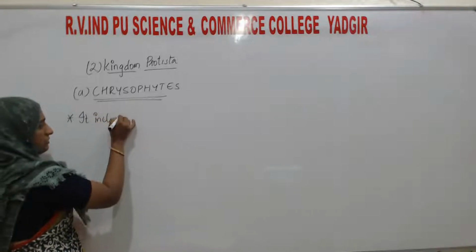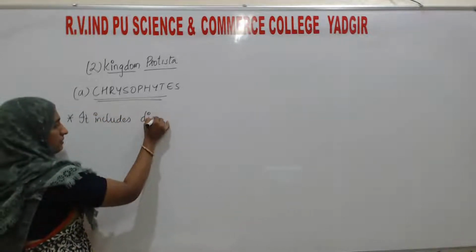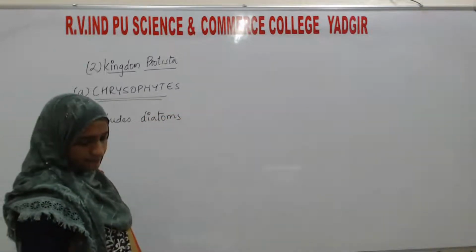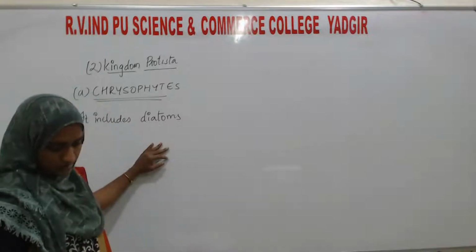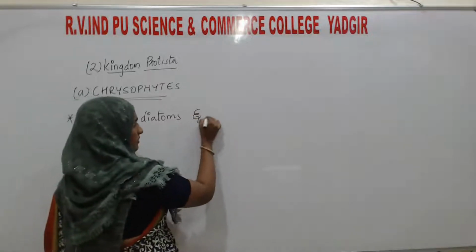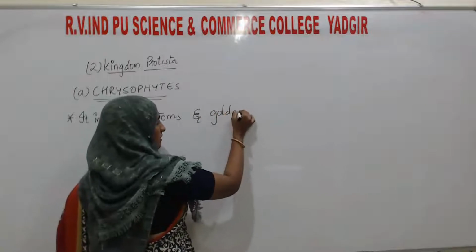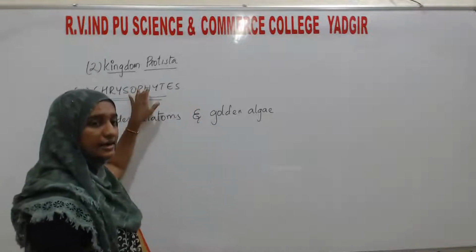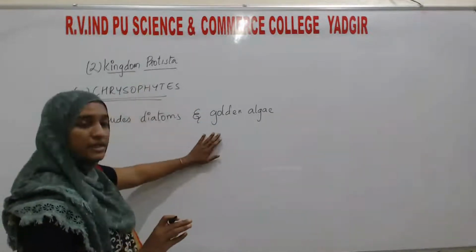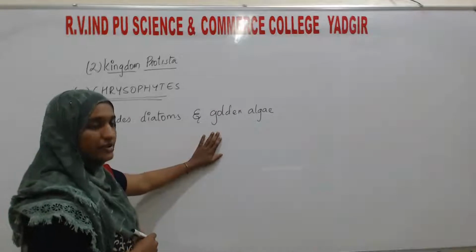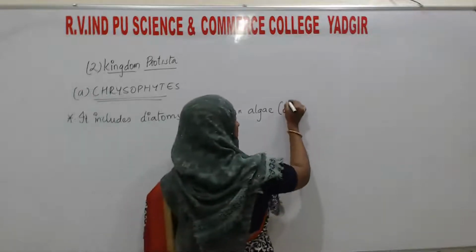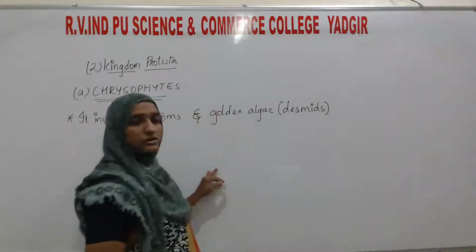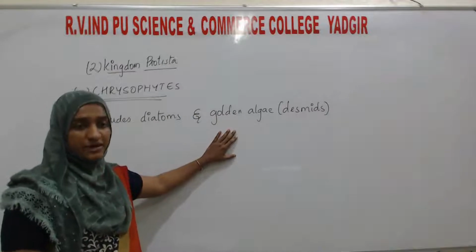It includes diatoms, and golden algae. Golden algae are algae whose color is golden, and they are considered not in the plant kingdom but in the Protista kingdom. This golden algae is also known as the desmids.